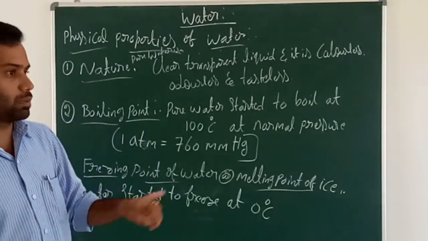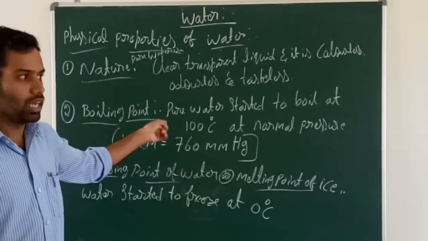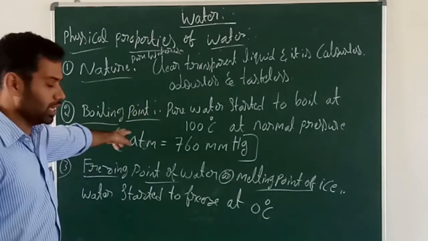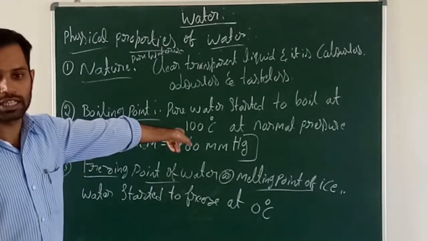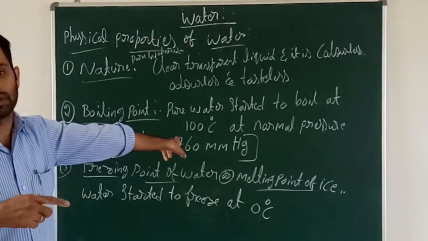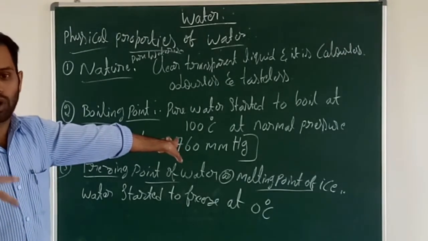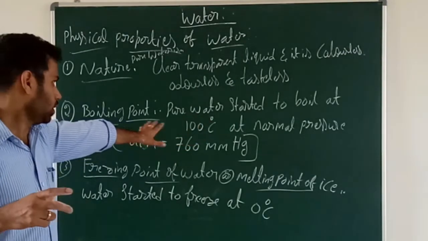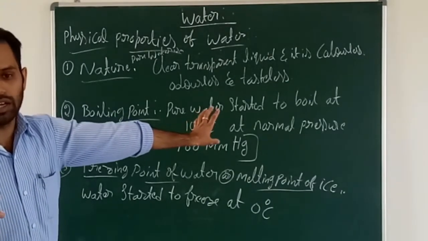So based on that principle, the cooker works. In boiling point, pressure is directly proportional: as the pressure increases, the boiling point increases.